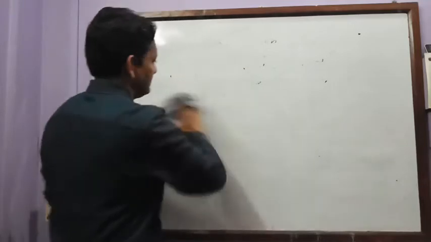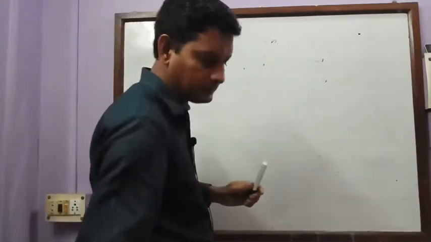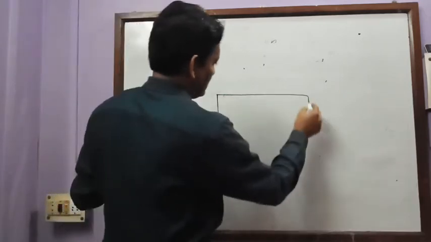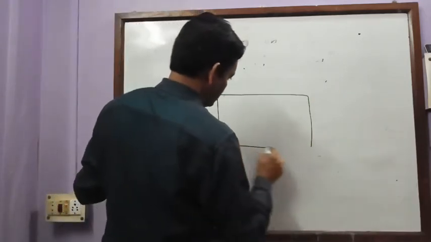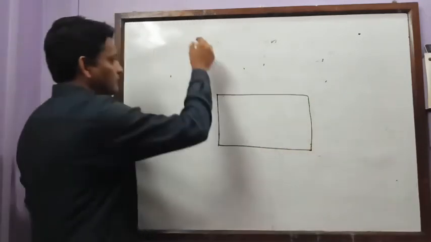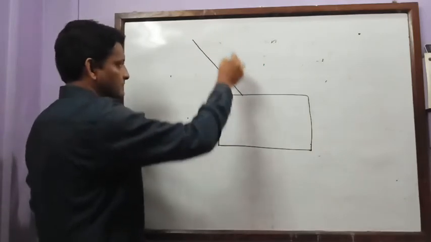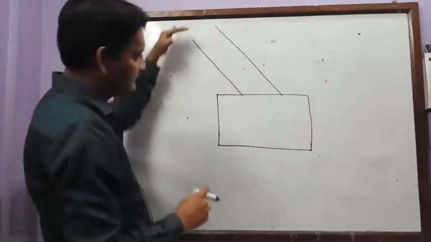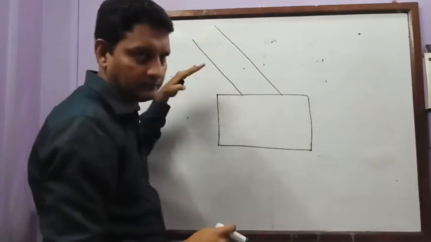Now if you see, first of all, this is the glass slab, suppose, and this is the beam of light rays that falls on the glass slab.